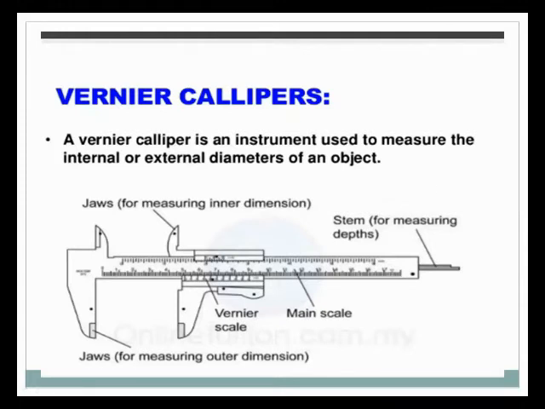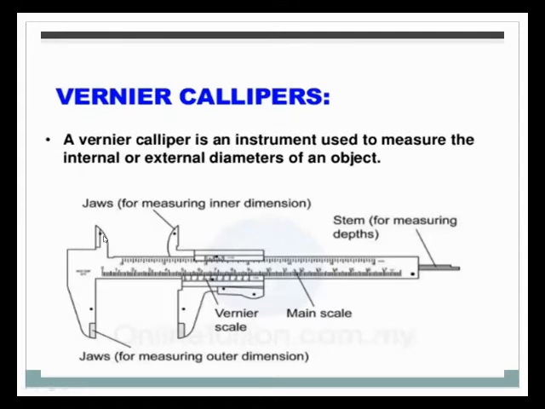If you observe the structure of the vernier caliper, there are two types of jaws. One is the jaw for measuring inner diameter. If we take the diameter of a pipe, we check the inner diameter with the help of this jaw.